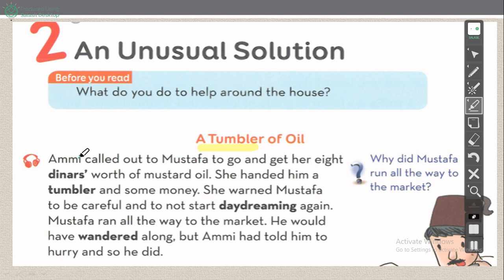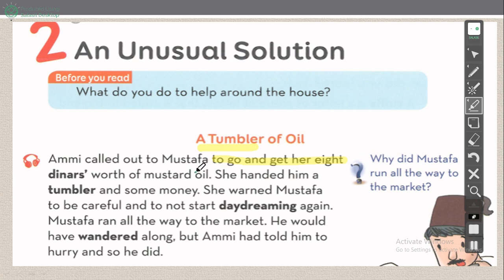Now, what's the meaning of called out? Ami called out to Mustafa. Called out means نادى. Why did she call out Mustafa? To go and get her 8 dinars worth of mustard oil. To go and buy what? Buy mustard oil.